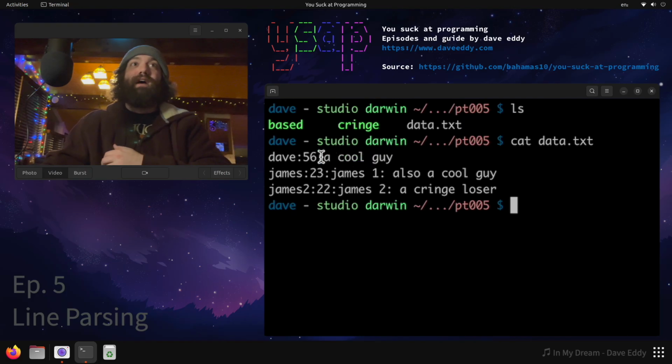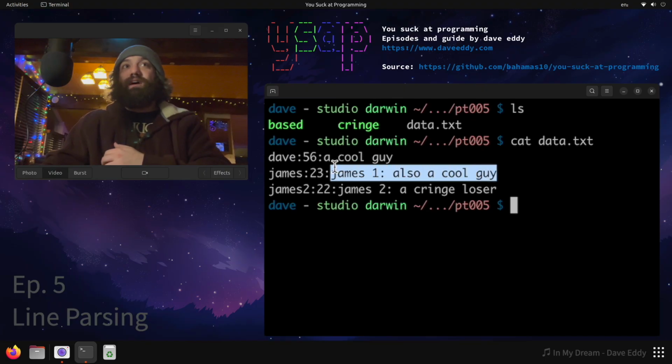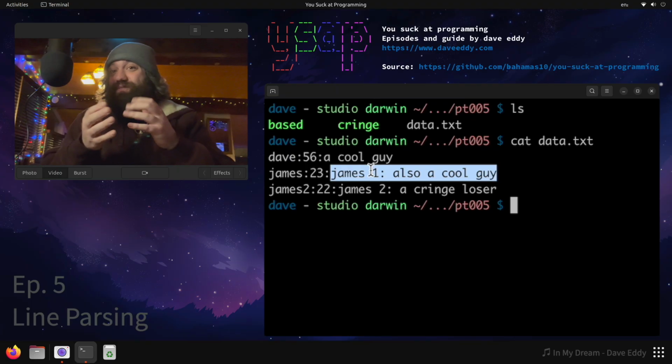So you can see Dave is a cool guy. His ID is 56. James 1 is also a cool guy. He has an ID of 23. James 2 has an ID of 22. And his description is James 2, a cringe loser. Well, look at these descriptions, though. There's actually a colon in the description, even though we use colons to separate the fields. Uh-oh, is this going to be a problem?